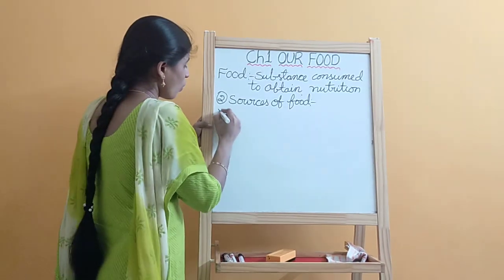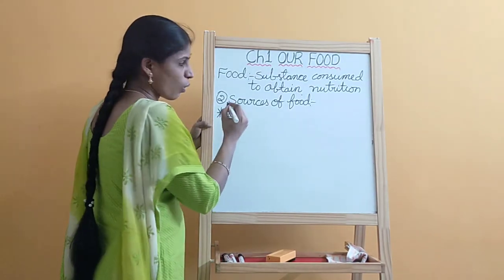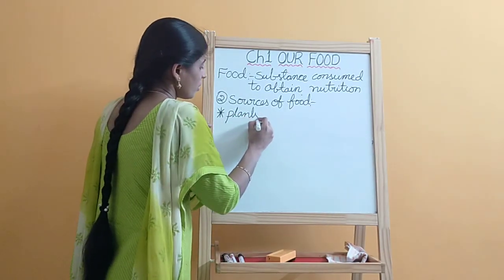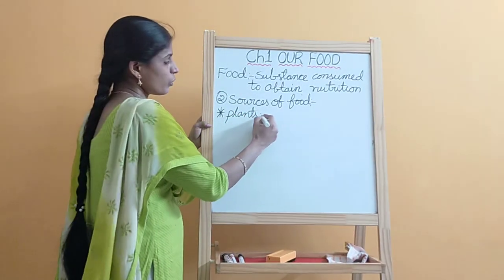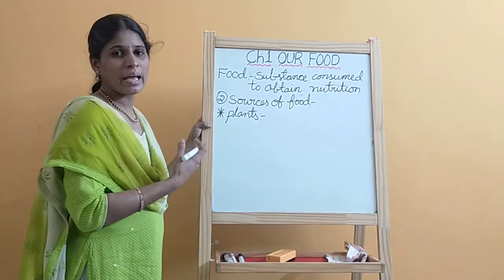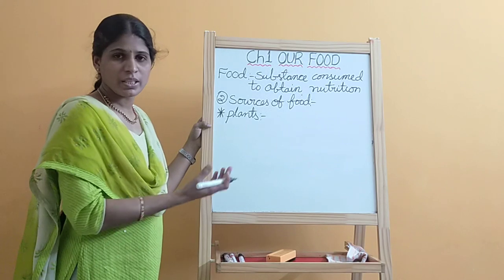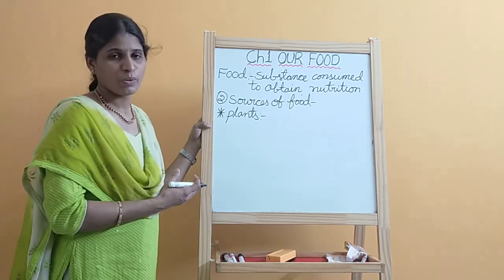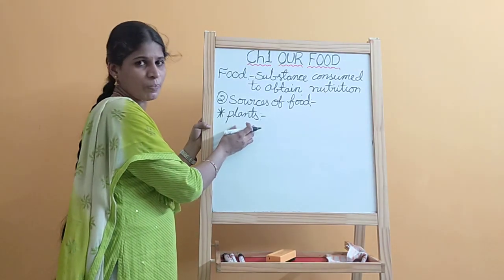Plants are one of the sources of food materials. Generally we call them producers. Why? Because plants prepare food materials by the process of photosynthesis. That's why we also call them autotrophs.